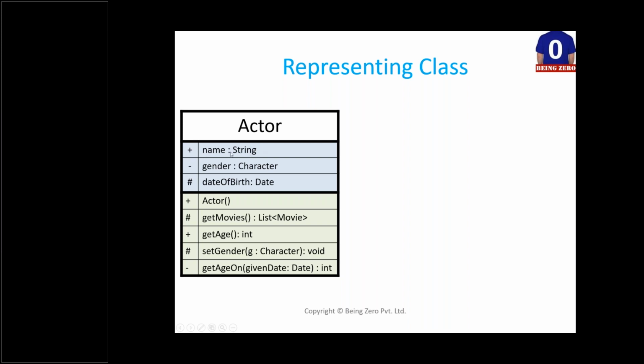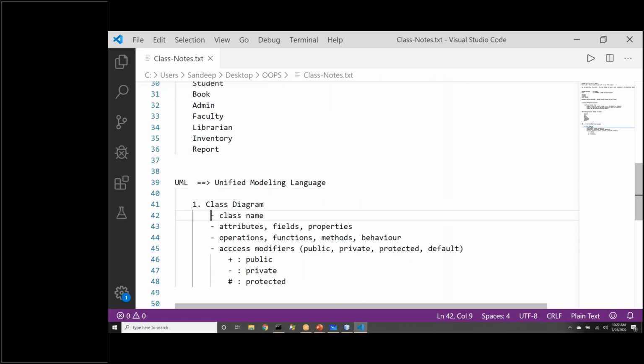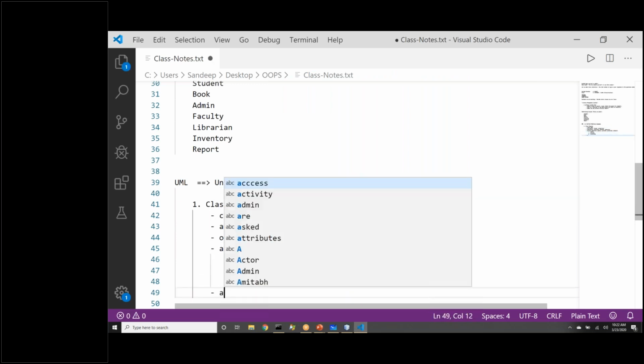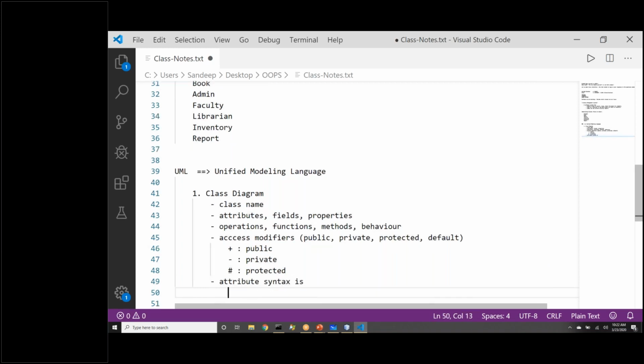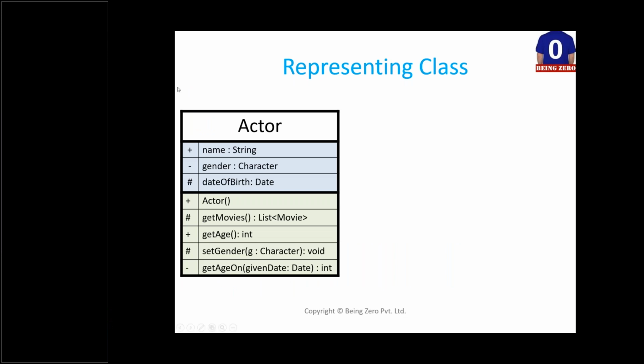So the way we represent attributes, the attribute syntax, is the field name colon data type. And that is what we are observing in that class diagram. So we see every attribute is following that notation. It is name of the attribute colon data type, name data type, name data type. So attribute section, now we understand pretty well.